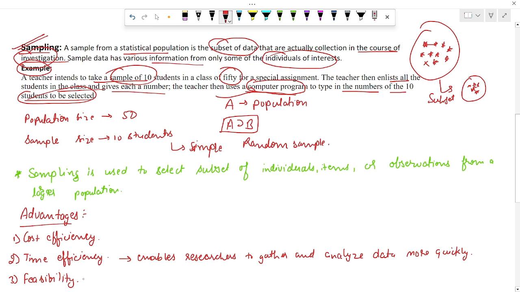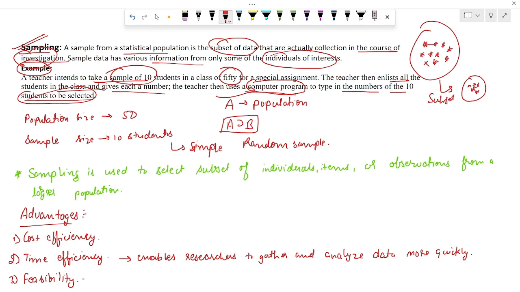In many cases, it is impractical or impossible to study the entire population. For example, testing every product of an assembly line, where the products are assembled, might not be possible due to time constraints or destructive testing methods. So sampling provides a feasible alternative.